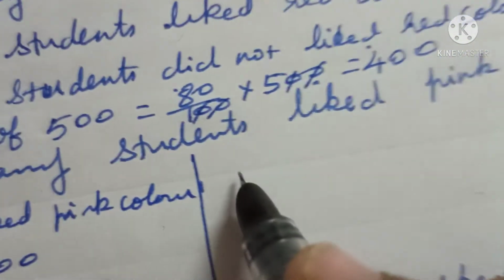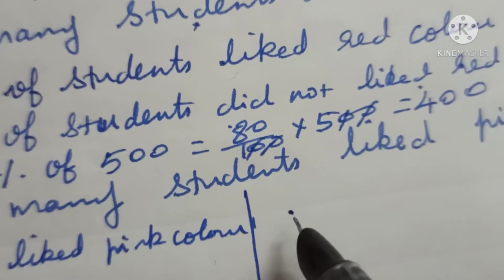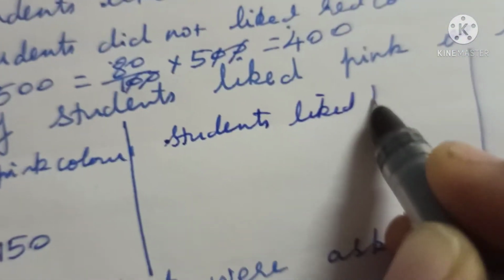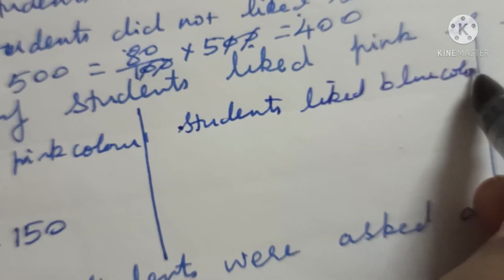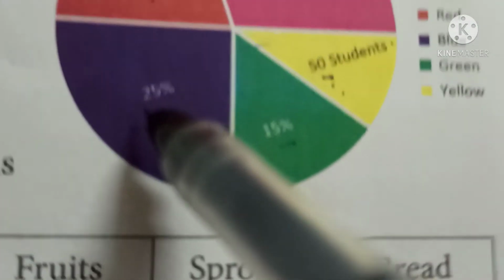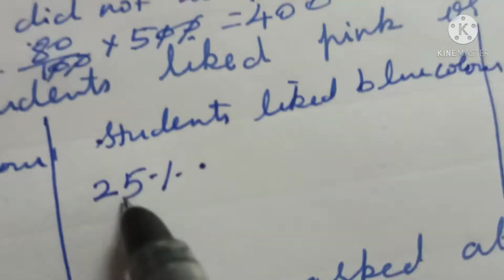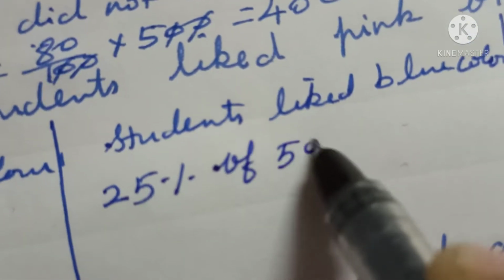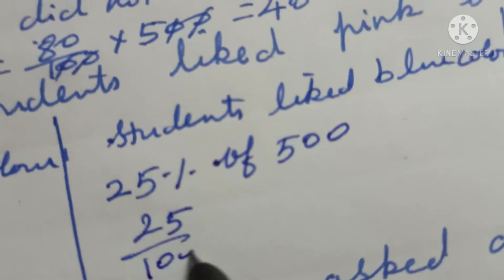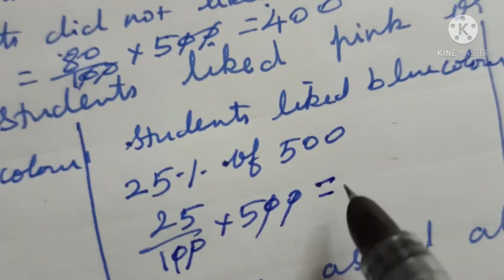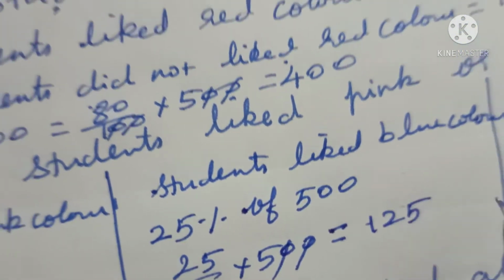In the same way, find out the students who like the blue color. If you see the pie chart, the students who like the blue color is 25%. Convert this percentage to number of students. Therefore 25% of total students, which is equal to 25 by 100 into 500, which is equal to 125.